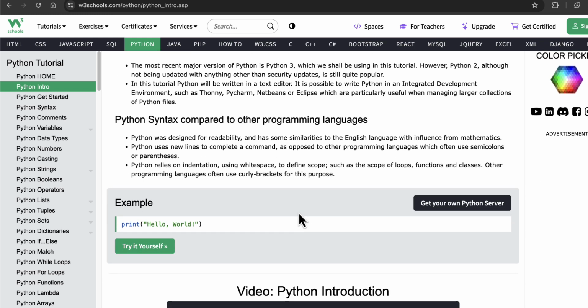Finally, Python syntax as compared to others, we will be delving into syntax later on in the syntax section as well. So that just sums up the basic introduction of Python. So let's very quickly get started with it.